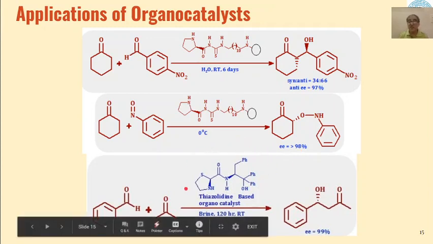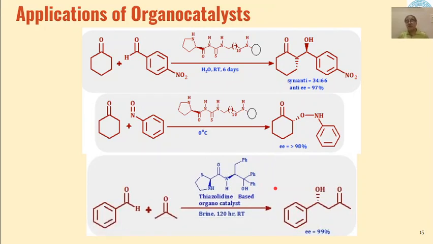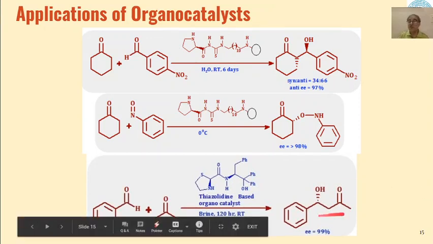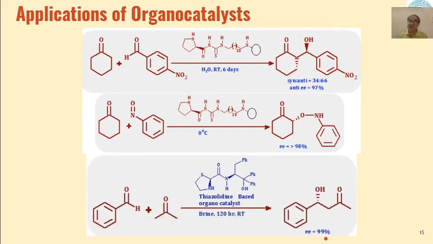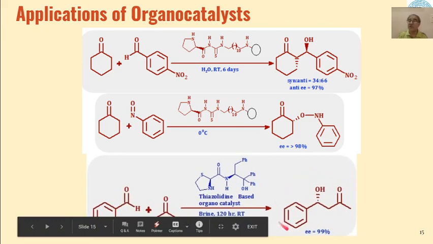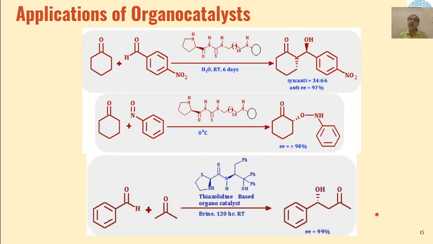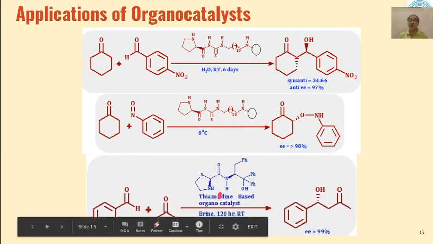Then these types of thiazolidine based organocatalysts are also effective for asymmetric aldol condensation of aromatic aldehydes, say benzaldehyde with acetone, and we will get these types of asymmetric aldol products, and the product formed has 99% enantiomeric excess. So we can get high purity products through application of these types of organocatalysts.